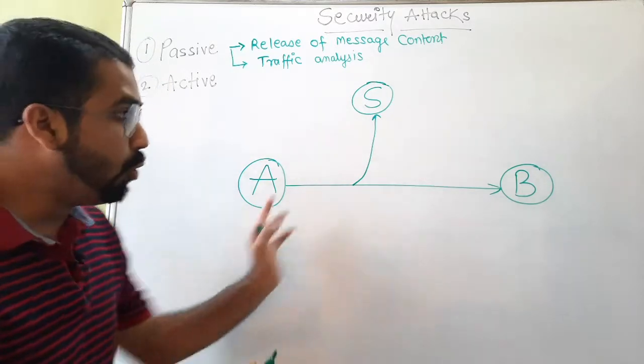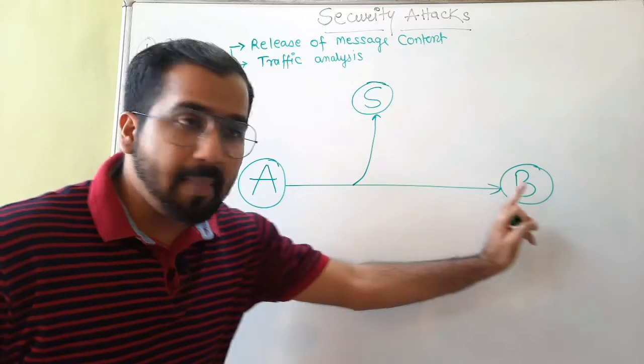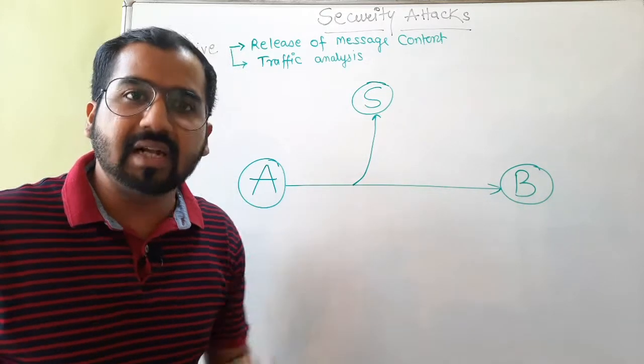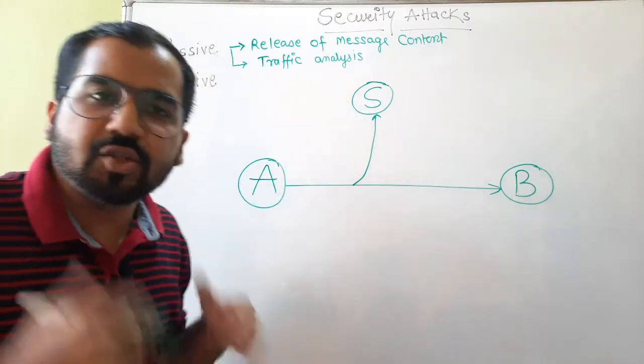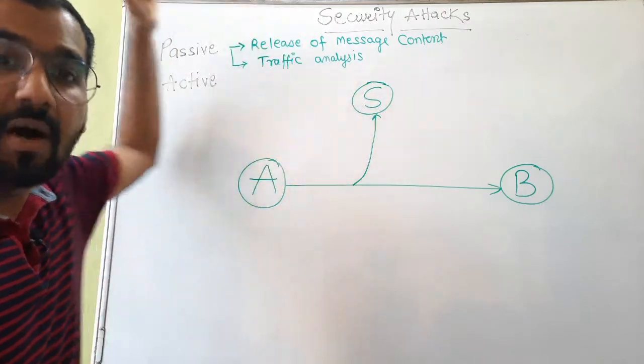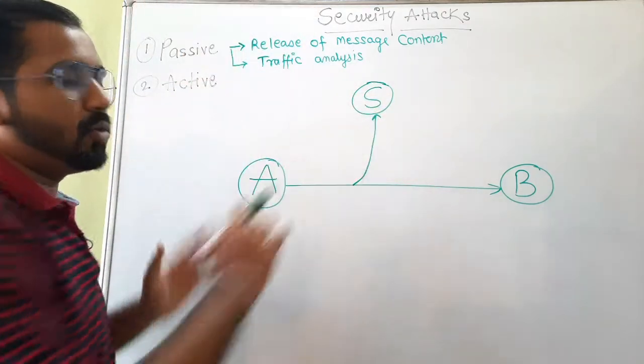Who is the sender? Who is the receiver? Okay, what is the pattern of the messages that are being sent? What is the size of that respective data packet that is being sent? The attacker S tries to find an answer to all these questions through traffic analysis, a passive attack. Okay, so this was about the passive attacks.